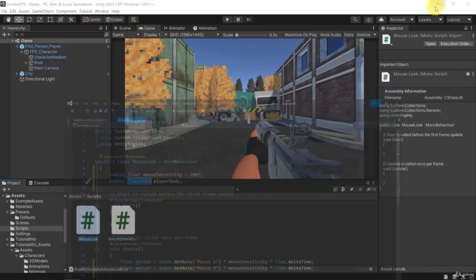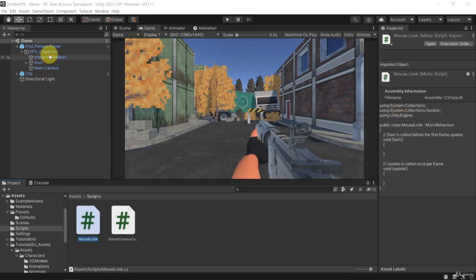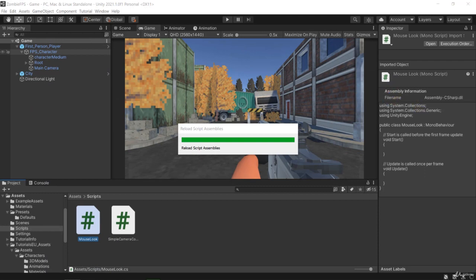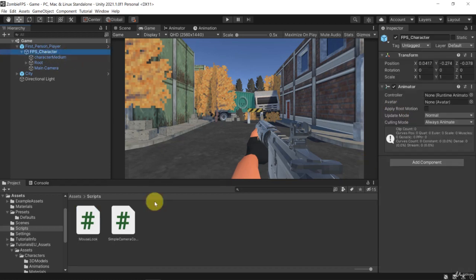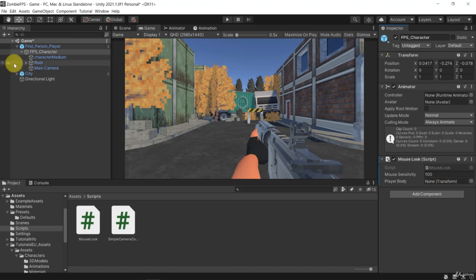Okay, so if we save the script, we will then find it, well, once we assign it to something like, for example, our FPS character. So let's actually do that. So here, FPS character, let's drag the MouseLook script in there. And now we need to define what the player body will be. So you see, we can modify the mouse sensitivity and the player body. So now let's drag the root player into it. So the first person player as the body that we want to rotate.